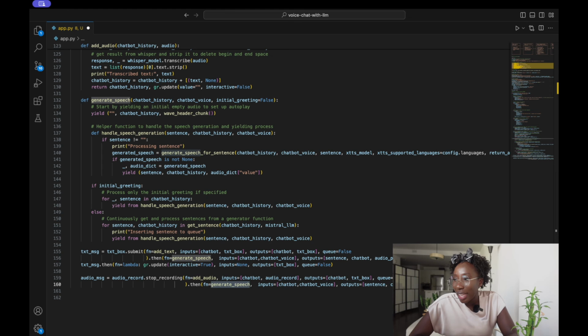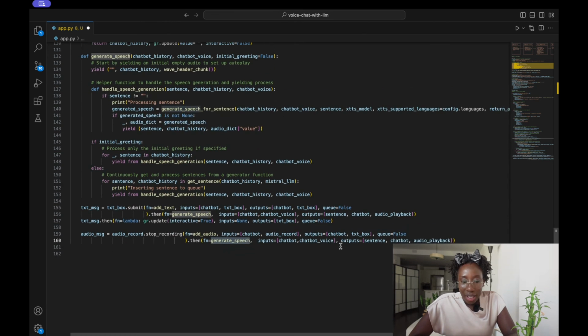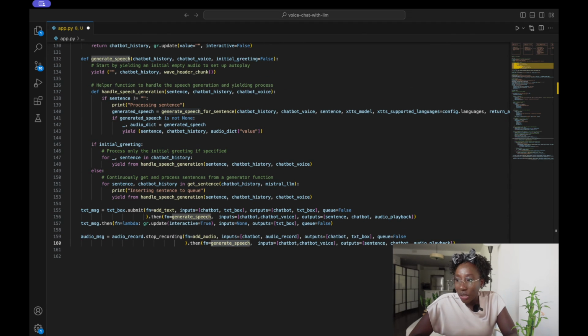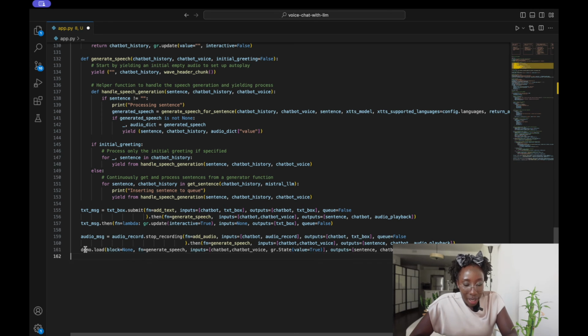So yeah, that's all of the UI, and then we just add the last thing, which is to play. Once the application starts, we want to play the initial greeting message.